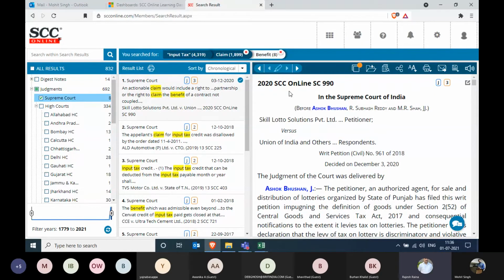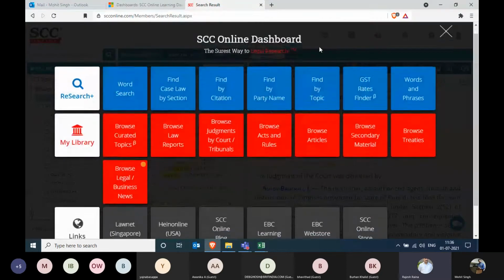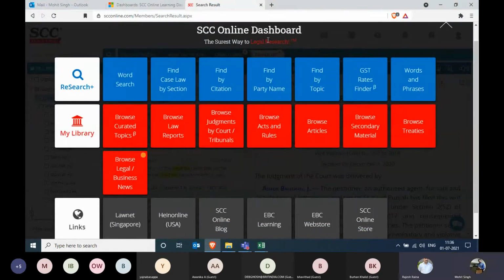Fine. So we'll move back to the search. Apart from the near operator that we saw in the word search, there are a couple of more operators here known as or and not. Let's go to the word search.